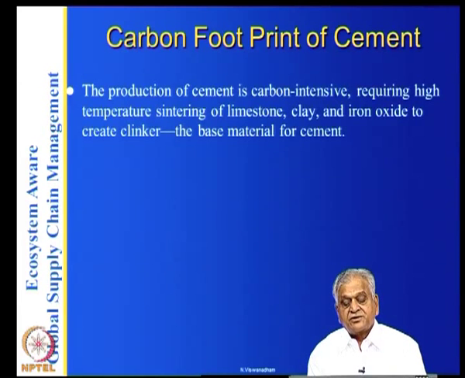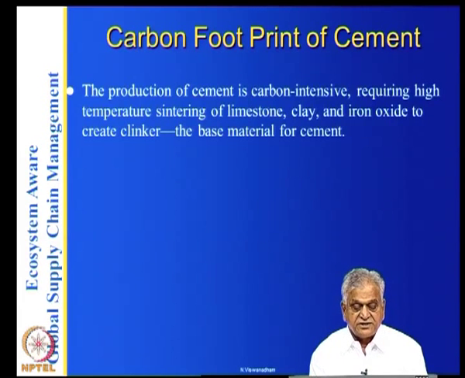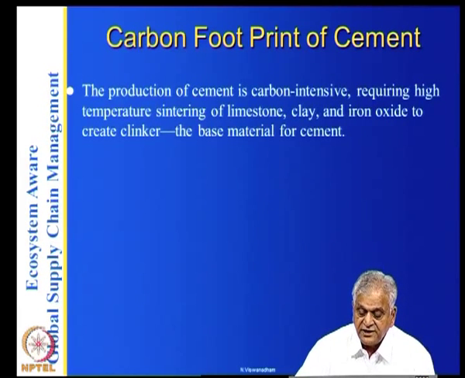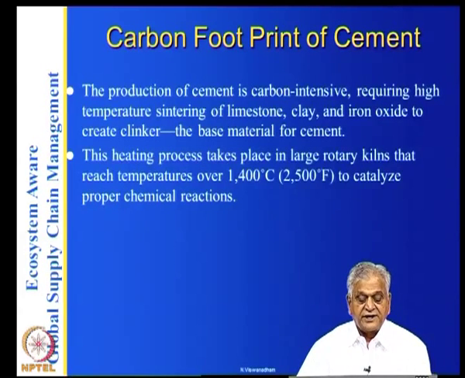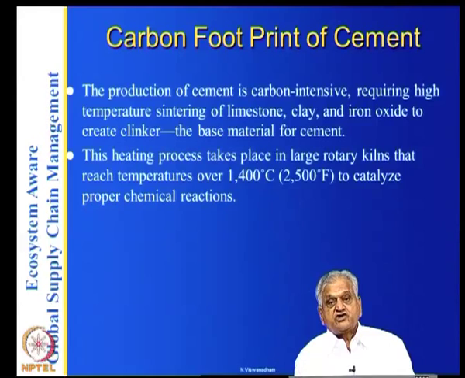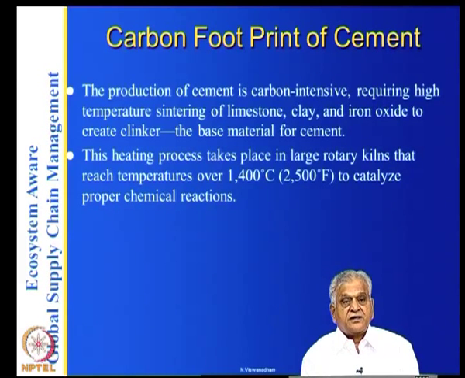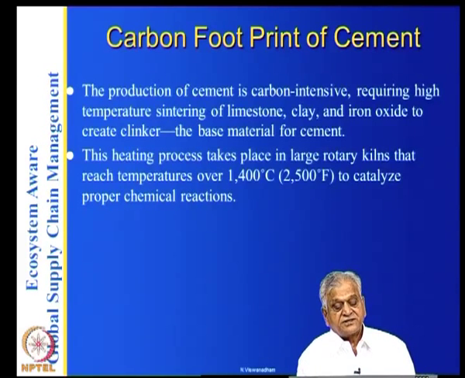So it takes limestone, clay and iron oxide to create clinker, and from clinker you get the cement. It is a high temperature sintering process. The heating process takes place in large rotary kilns that reach temperatures of 1400 degrees centigrade to catalyze proper chemical reactions. So you can see the complexity here.